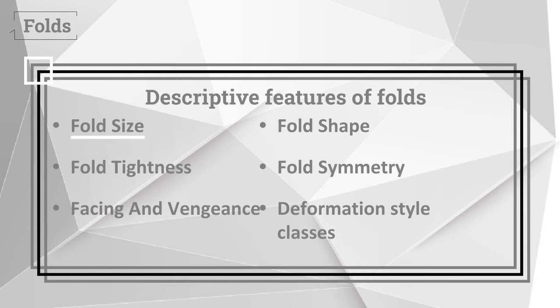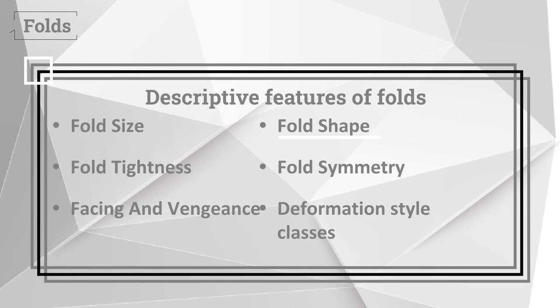They reflect the same shape and style, the direction in which the closure of the major folds lie, and their cleavage indicates the attitude of the axial planes of the major folds in the direction of overturning. An axial plane is an imaginary plane that divides the body of a rock into superior and inferior parts. Fold shape. A fold can be shaped like a chevron. We will discuss chevron later in this video.